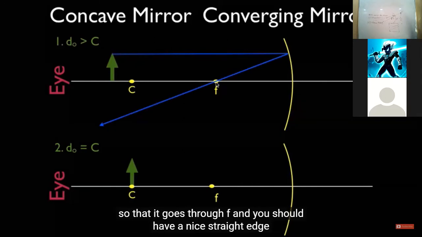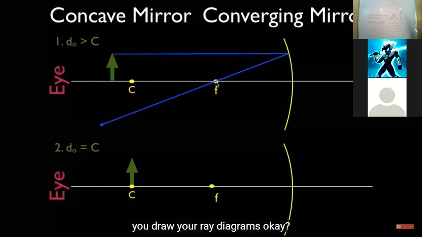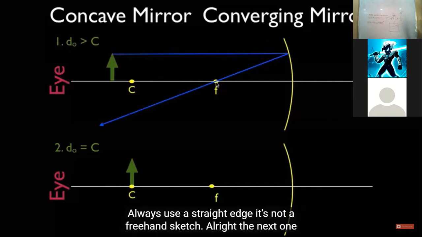And you should have a nice straight edge and a nice sharp pen or pencil, preferably, in case you make a mistake when you draw your ray diagrams. Okay, always use a straight edge. It's not a freehand sketch.